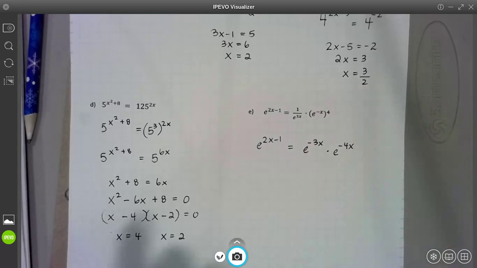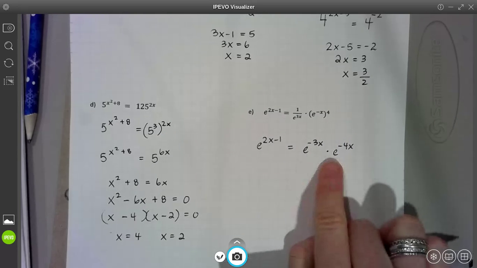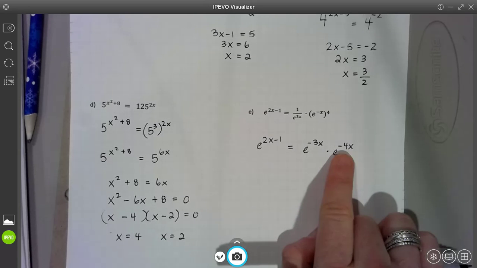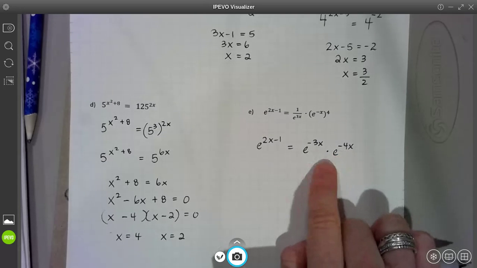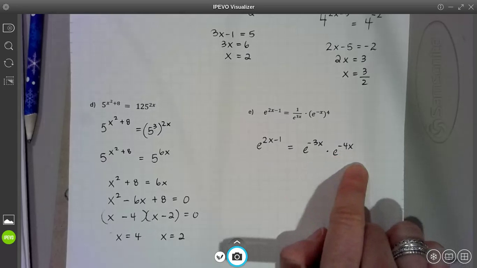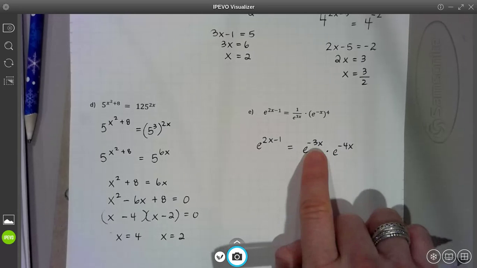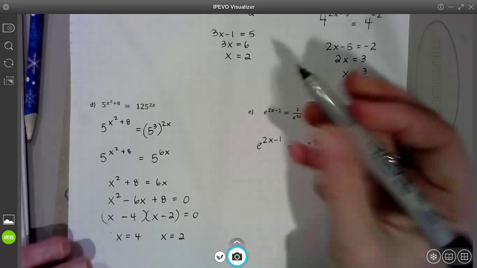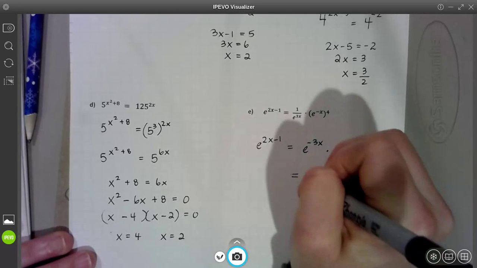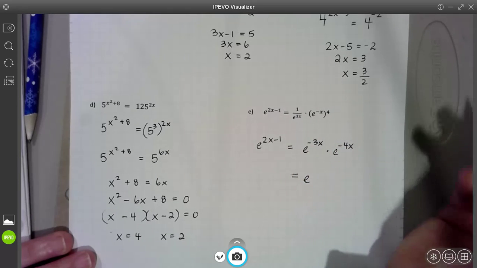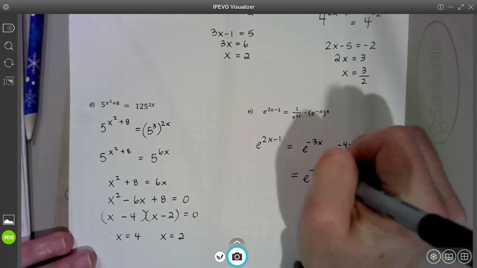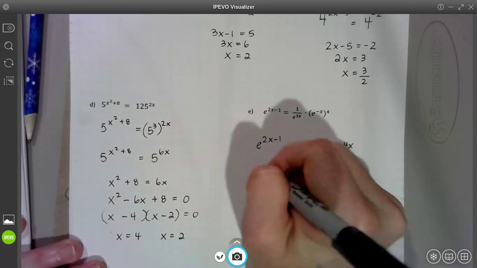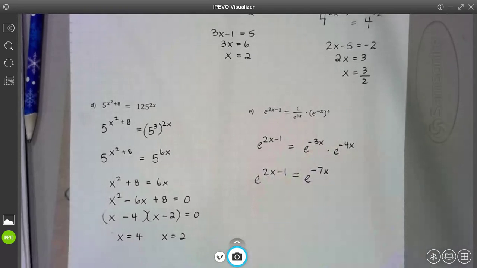All right, and now look, on the right side, I'm multiplying the same base. What do we know to do with our exponents when we are multiplying the same base? Like if this was x squared times x to the third, we'd add them. We'd get x to the fifth. Same thing. If this is e to that power times e to that power, when we multiply, let's add our exponents. So this is going to be e to the negative 3x plus negative 4x is negative 7x, right? We're just using our exponent rules. All right, and it still equals the e to the 2x minus 1. And now you have it.